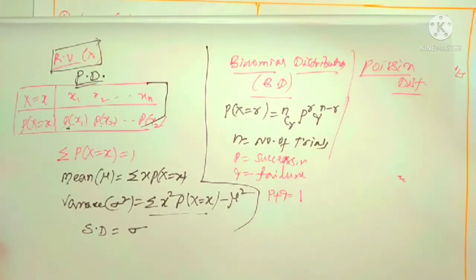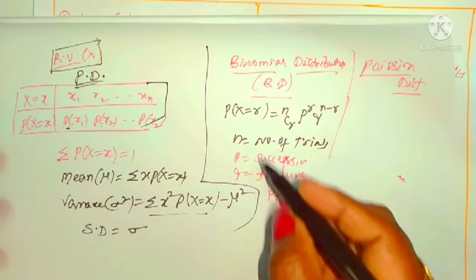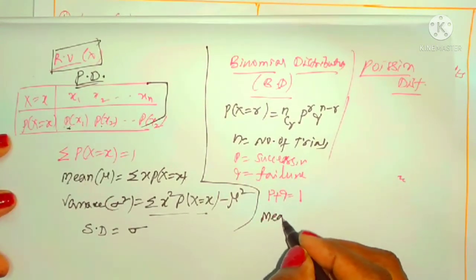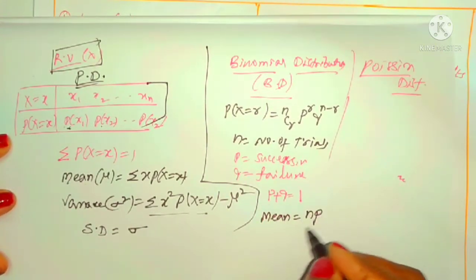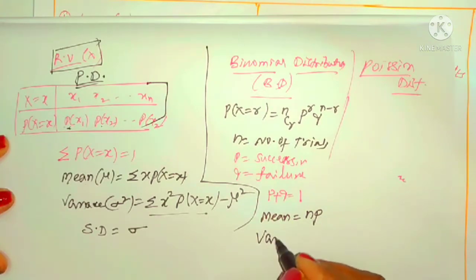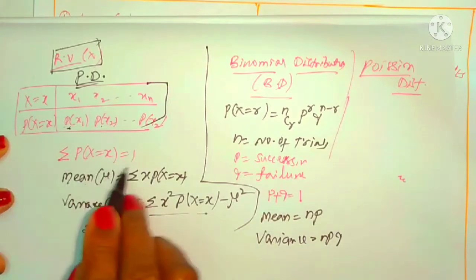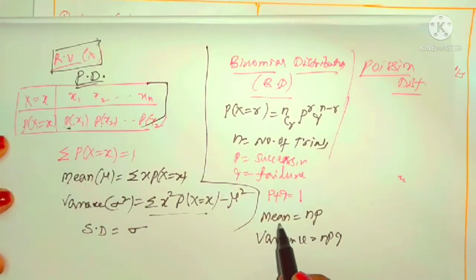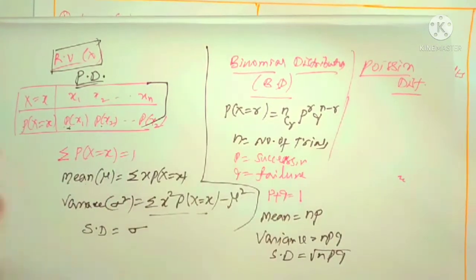In this we can also find the mean. For this binomial distribution, the mean is np. The variance is npq. Here the formulas are different: mean formula is np, variance formula is npq, and standard deviation is root npq. Okay, this is about the binomial distribution. So now we can come to the Poisson distribution.